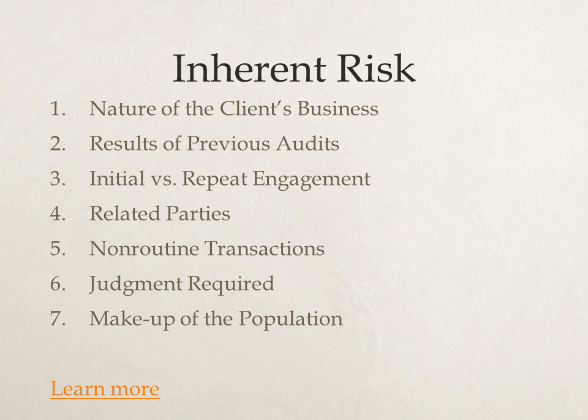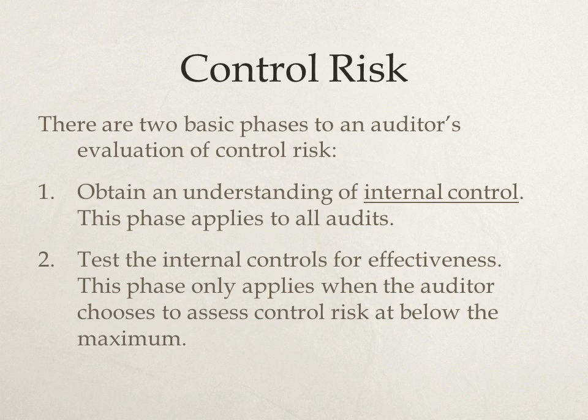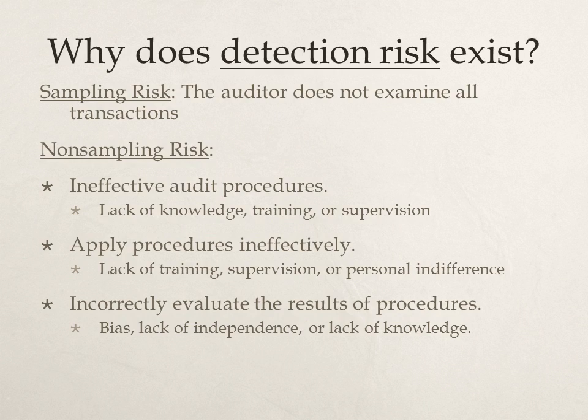Any item which allows management to have discretion is going to increase the inherent risk because it is more difficult to audit. Control risk is an important component because the client has complete discretion over the effectiveness of controls. In Chapters 6 and 7, we're going to actually look at controls and discuss what are good controls and learn how to assess this. But for now, we just want to acknowledge that there is a likelihood the controls will not work. Whenever the auditor is going to rely on the controls, they have to have evidence to support that belief. They can collect evidence through what we call tests of controls.